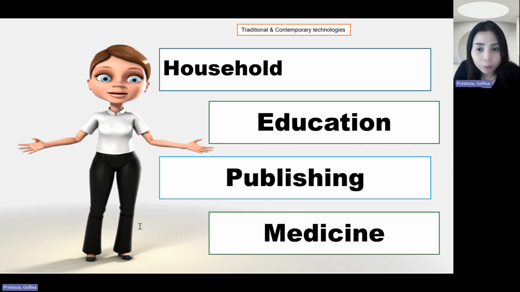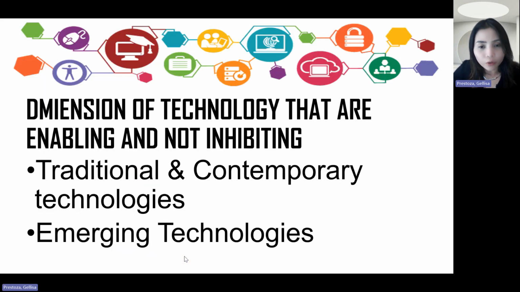So I hope you get now the point of the difference between traditional and contemporary technology. Okay? Now, if you have questions, feel free to consult me about these dimensions of technology for traditional and contemporary technology. Now, let's move forward to the emerging technology. Emerging technologies, of course, our society is changing. Technology keeps on evolving, keeps on emerging. So, when we say emerging technology as one of the dimensions of technology that are enabling, specifically in public administration.